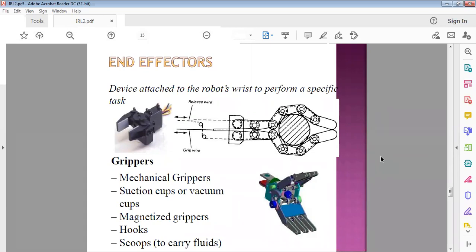There are different kinds of grippers: mechanical grippers, suction cups or vacuum cups, magnetized grippers, and scoops. Scoops are used to carry, for example, crane hoops. Then there are magnetized grippers, suction cups or vacuum cups, and mechanical grippers. Here are three kinds of mechanical grippers. These three figures show the mechanical grippers.